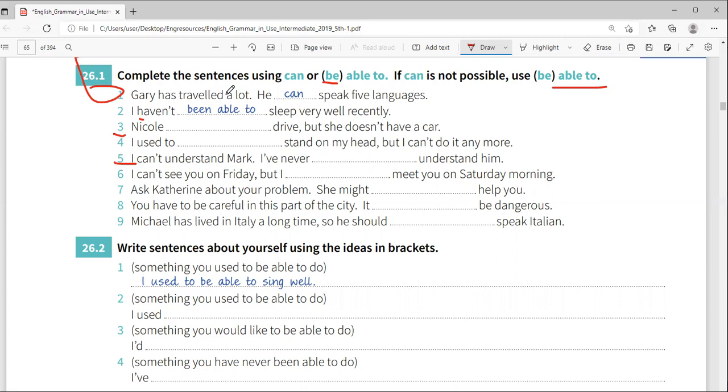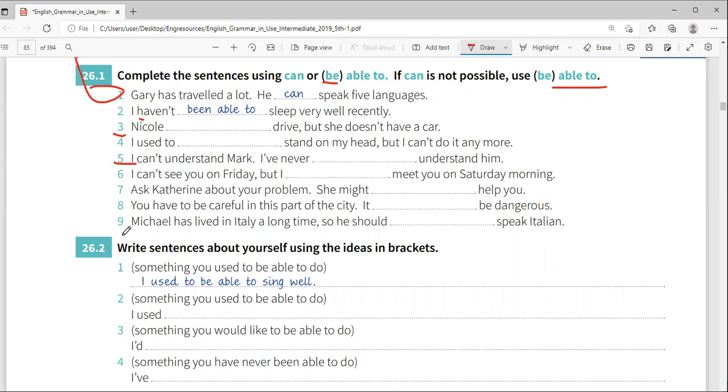Ask Catherine about your problem. She might be able to help you. Yeah, she might be able to help. Next. You have to be careful in this part of the city. It can be dangerous. Yeah, it can be dangerous.